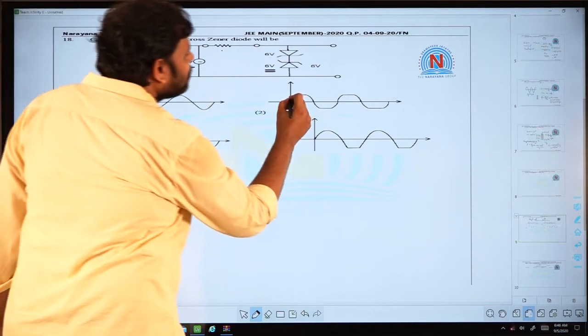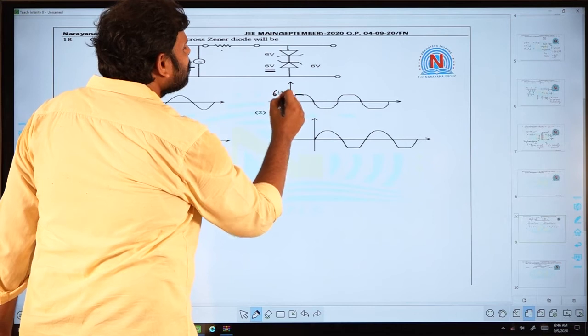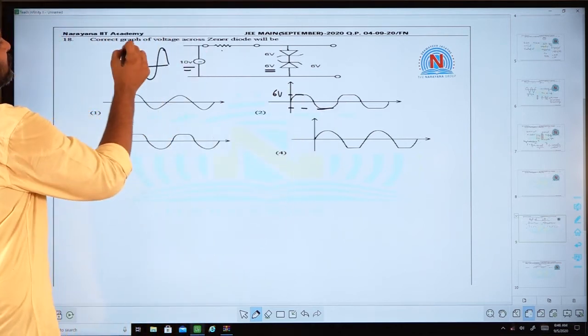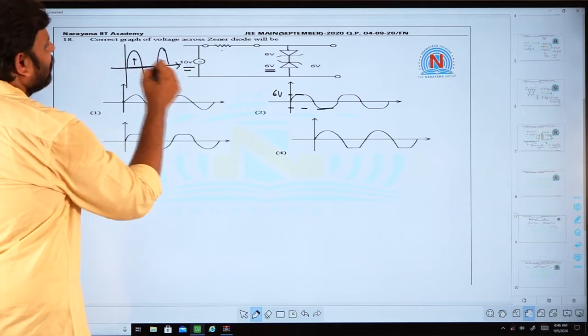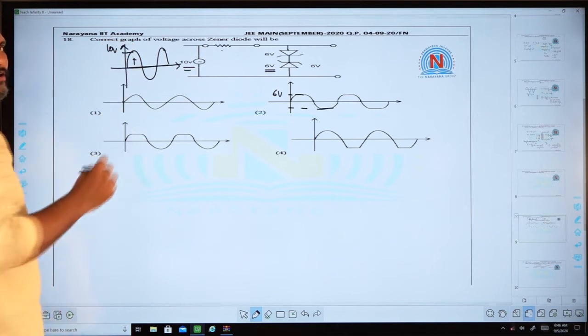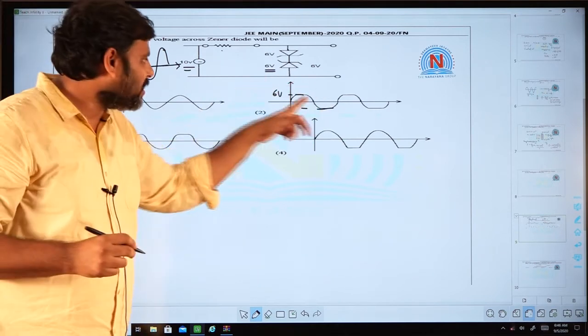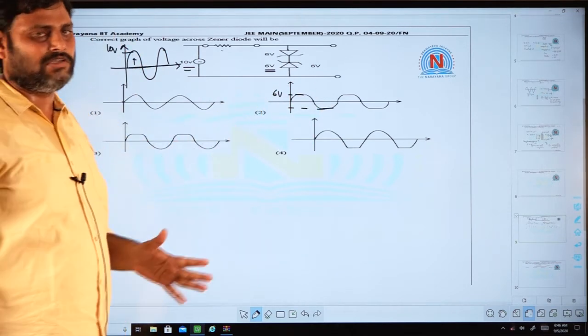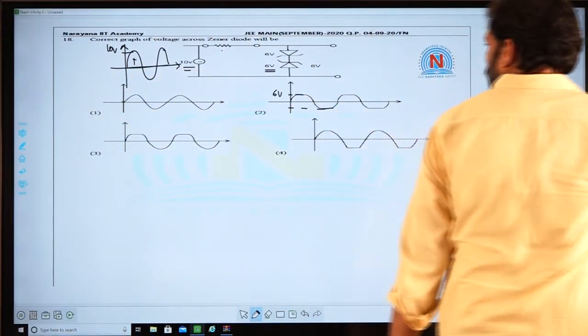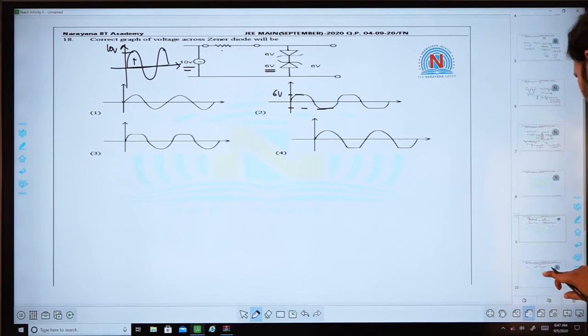If the input voltage is like this with peak 10 volts, in the output voltage you do not get the peak 10 volts, you will be getting only 6 volts. So that is about question number 18.